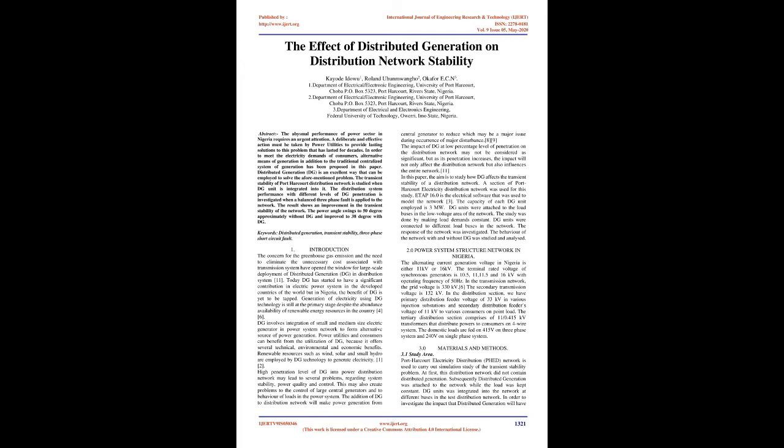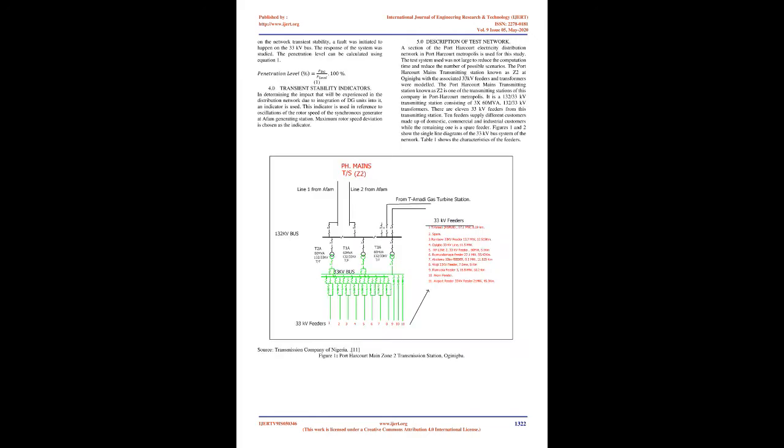Generation of electricity using DG technology is still at the primary stage despite the abundant availability of renewable energy resources in the country. DG involves integration of small and medium-size electric generators in the power system network to form an alternative source of power generation. Power utilities and consumers can benefit from the utilization of DG, because it offers several technical, environmental and economic benefits.